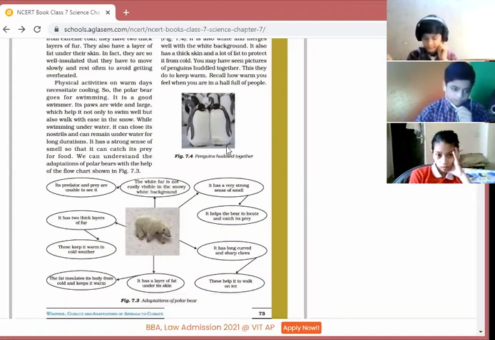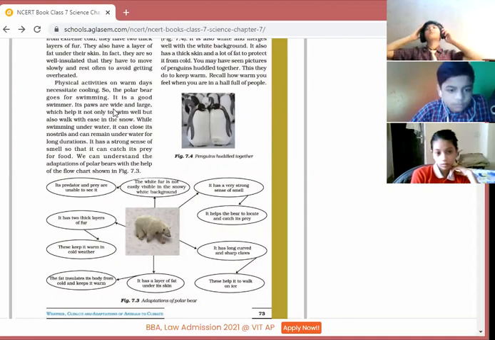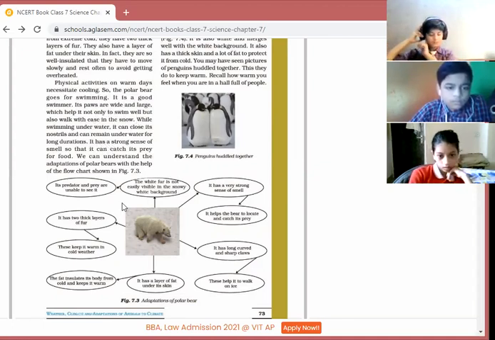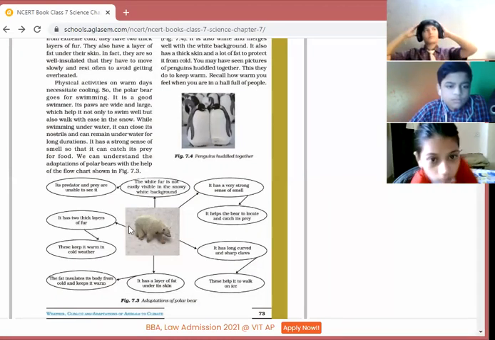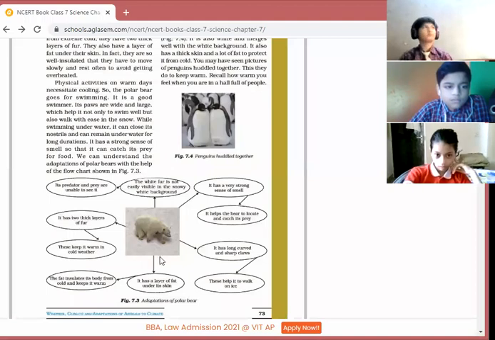Okay, thank you, beta. So we can see in this paragraph, physical activities on warm days necessitate cooling. So children, the polar bear is also a very good swimmer. These all are the adaptations of the polar bears. You can see in figure 7.3 with the reasons. It has been explained well. Okay. So these were the adaptations of the polar bear.